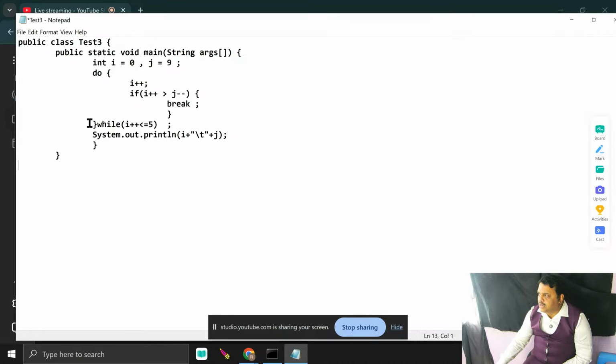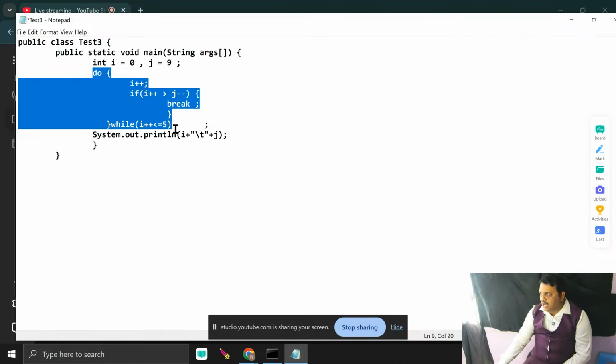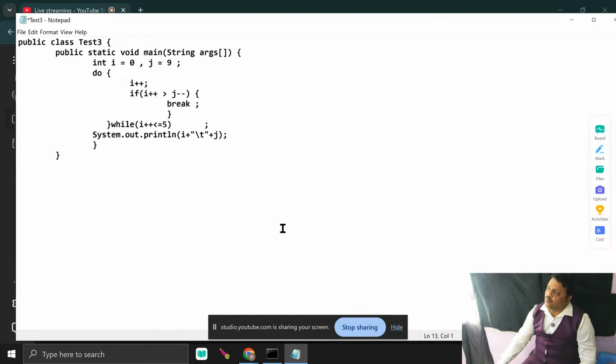It's a very simple concept I am using, but what is my main requirement? I am using a do while loop, and within the do while loop, I am passing the condition. See what actually happens here when the program starts execution. Please share in the comments what the result is. I'm just showing the program, but I want you guys to practice it. I'm not explaining the result.